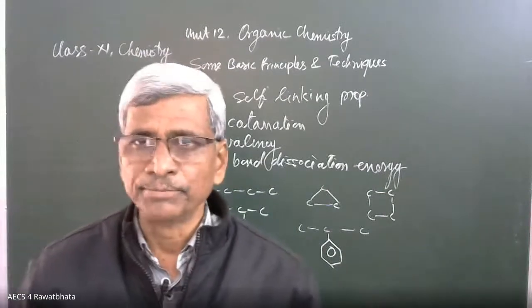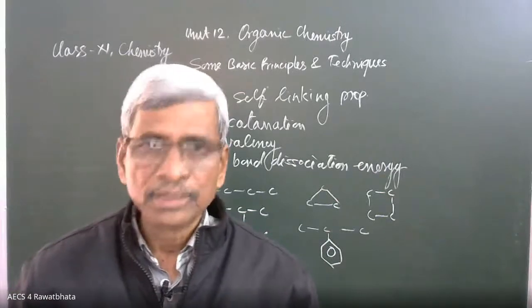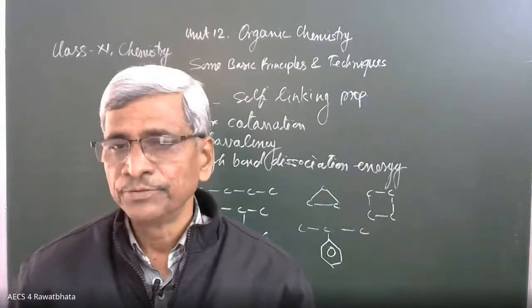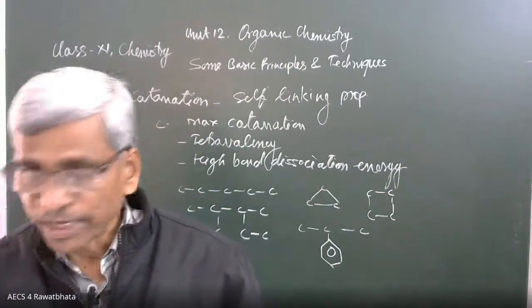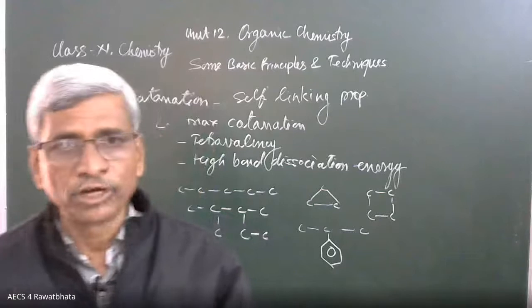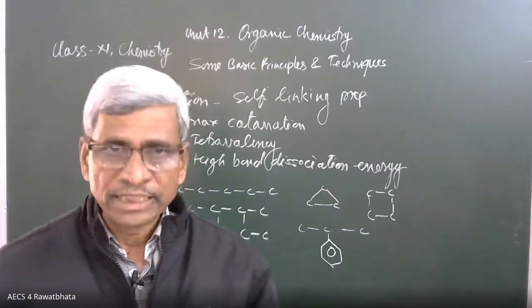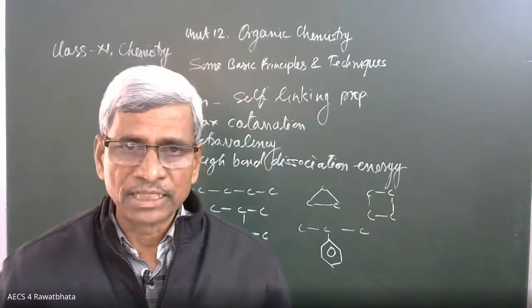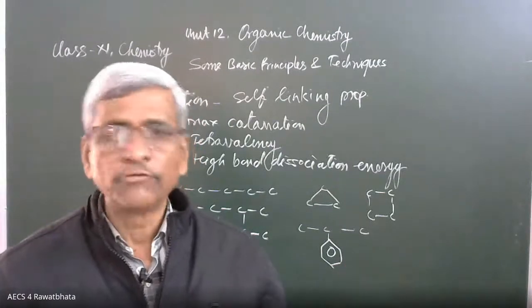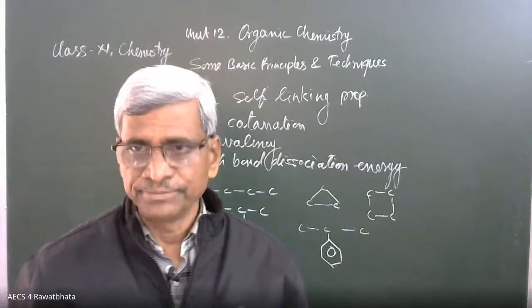Varieties of organic compounds are possible because of this particular property of the carbon atom. Okay? So catenation is the property of carbon which makes it unique, different from the other elements, and because of that, millions of organic compounds are known today.